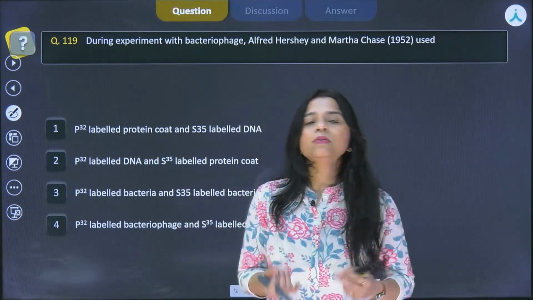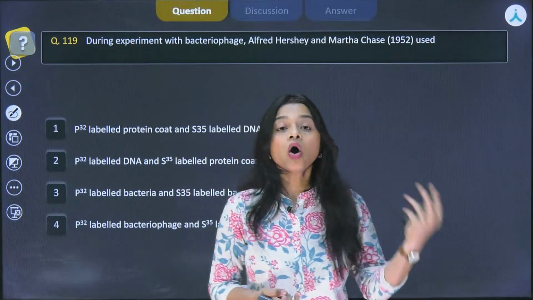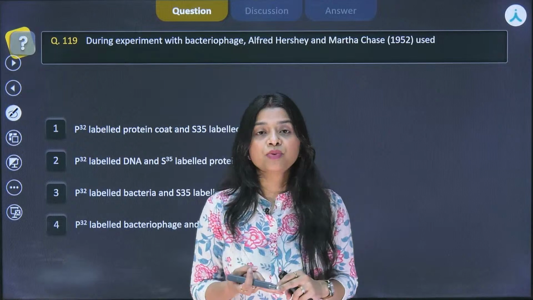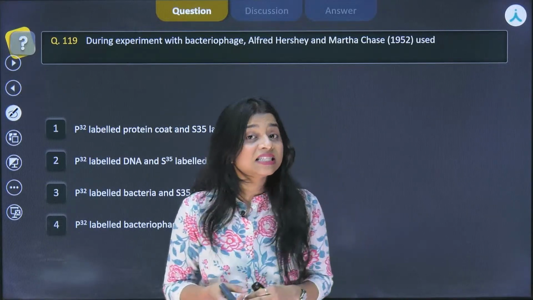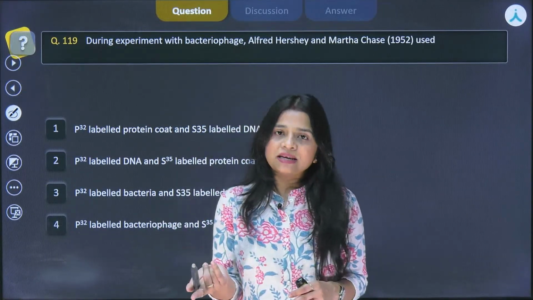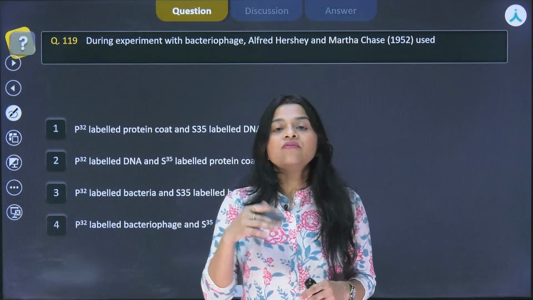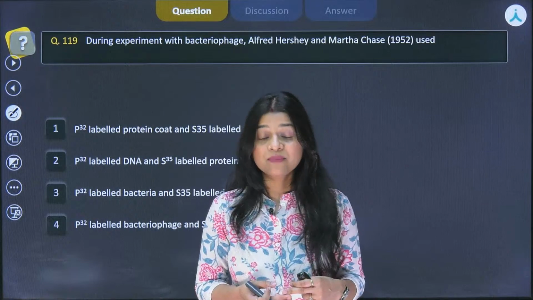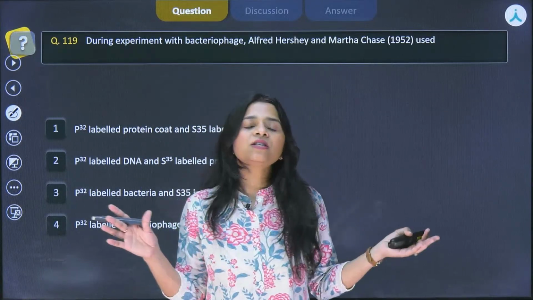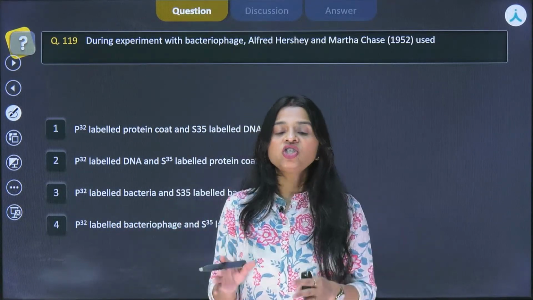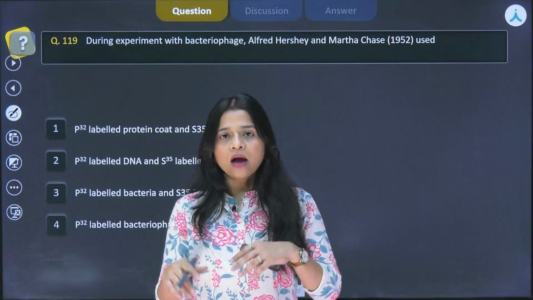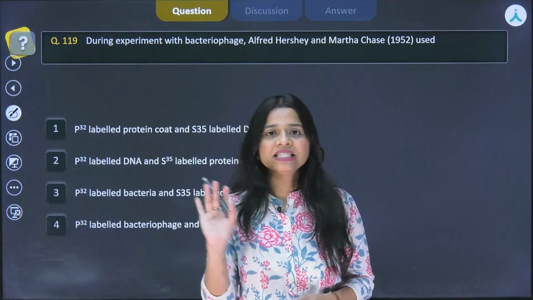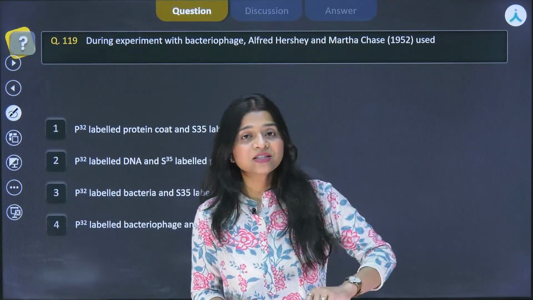Then there were several thoughts that it could be proteins, because inside the nucleus there is the presence of proteins, there is the presence of RNA as well as DNA, okay? So what is the genetic material? From that we had to narrow it down whether it is protein, DNA or RNA, okay? So after a lot of experiments, finally Hershey and Chase told from the experimental results that the genetic material is DNA, okay?